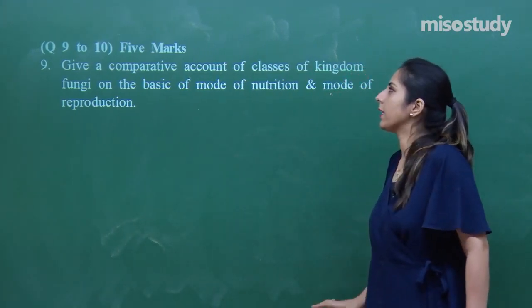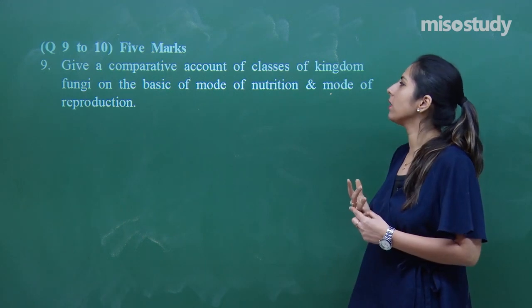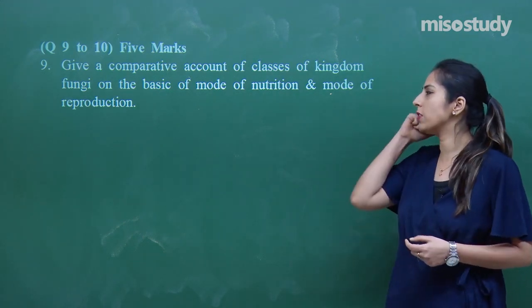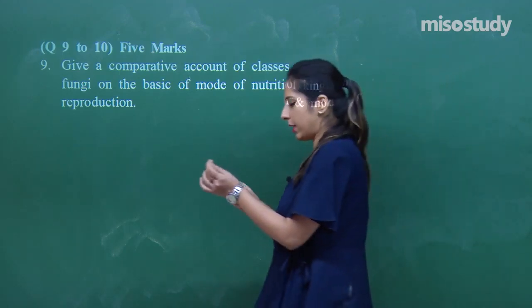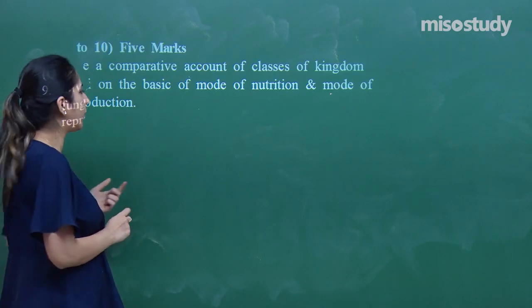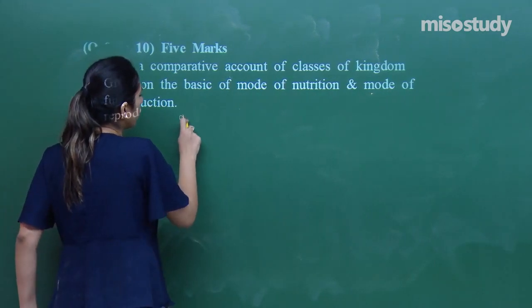So question number 9 is over 5 marks, so you have to explain the same in detail. Comparative account of classes of kingdom fungi on the basis of mode of nutrition and the mode of reproduction. Right? And this is the question we have discussed in the session also in detail. So to talk about the different classes of kingdom fungi, we have first Phycomycetes.